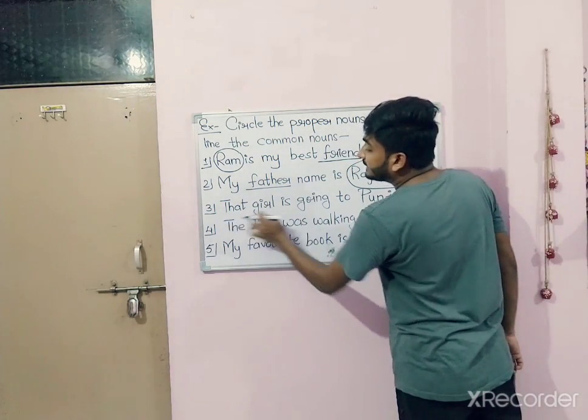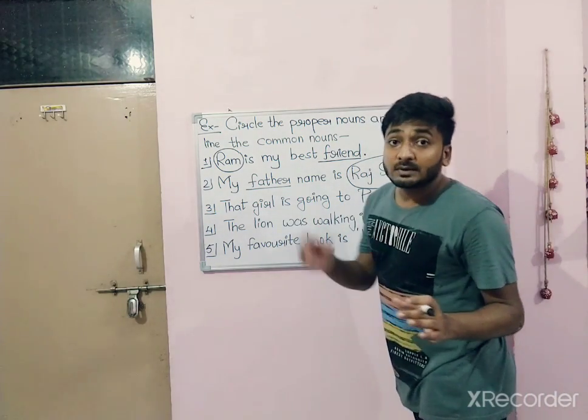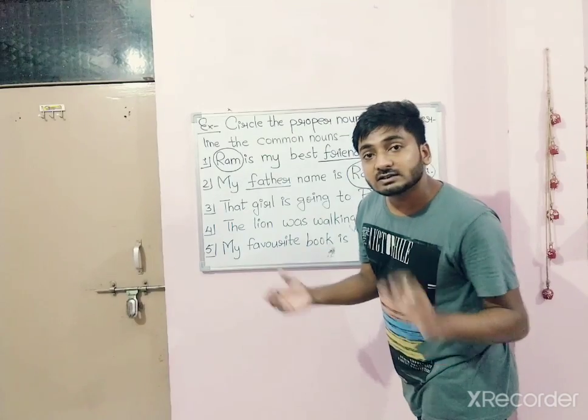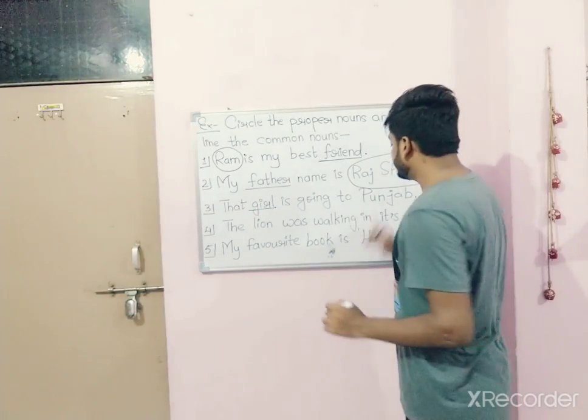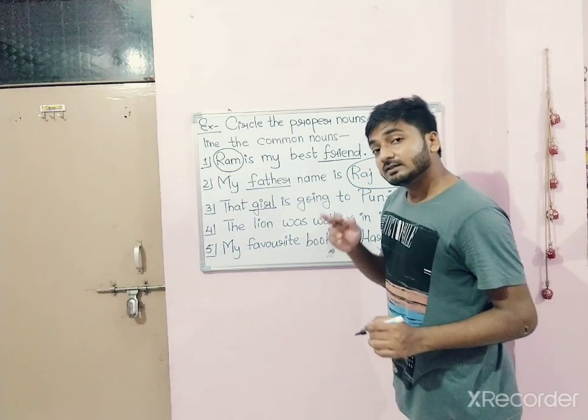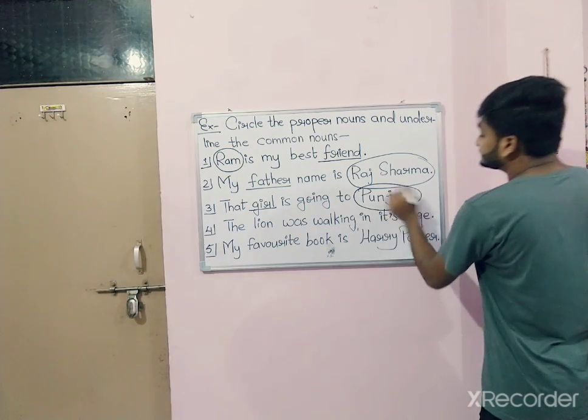Now, that girl is going to Punjab. Who is going to Punjab? Girl. There is no name of that girl. That means girl is common noun. And what is the proper noun? Punjab. Why? Because it is written with capital letter. So we will circle Punjab.